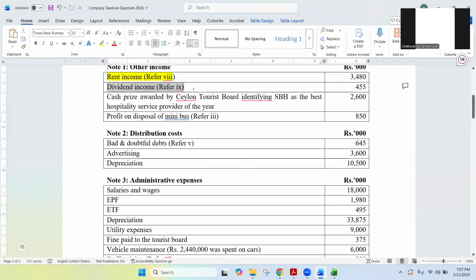And then the cash prize. What do you think about this? The Ceylon Tourist Board has identified SPH as the best hospitality service provider of the year. 2.6 million. What do you think? Taxable or not? Do we need to tax this or not? Taxable income or not a taxable income? What do you think? Hurry up and give me the answers.